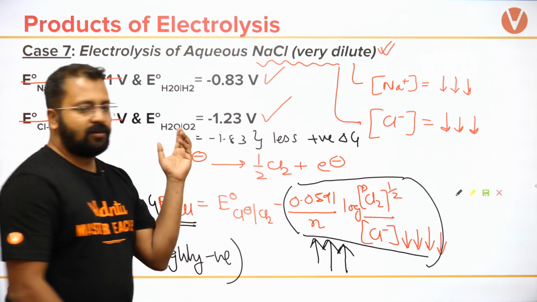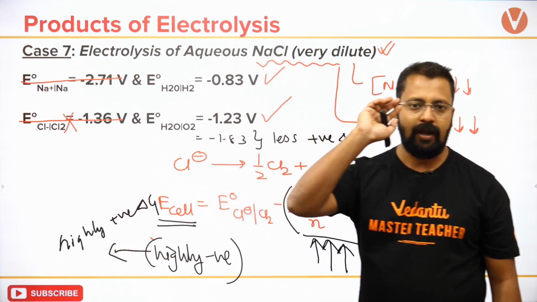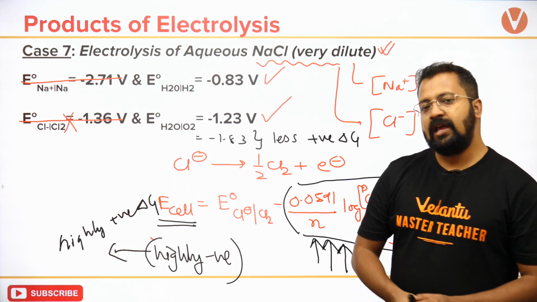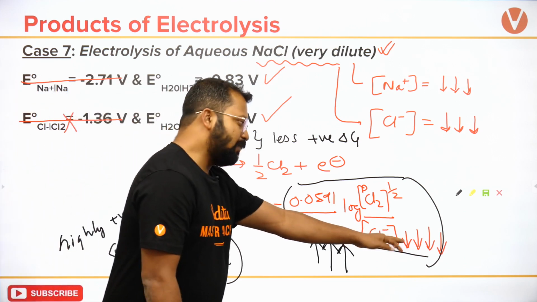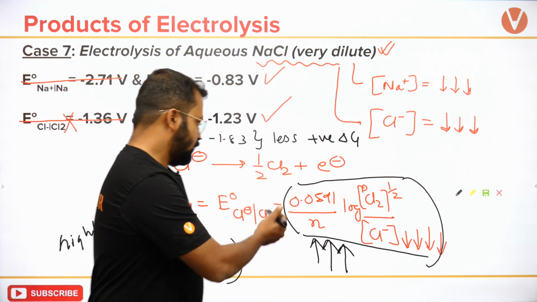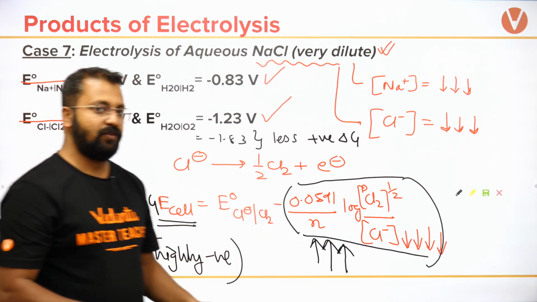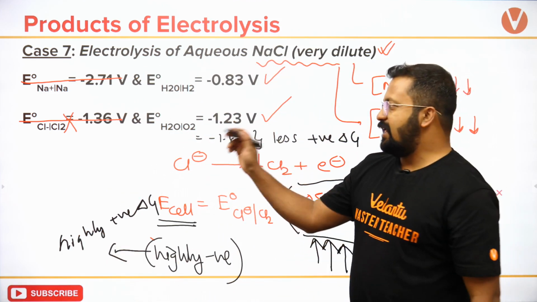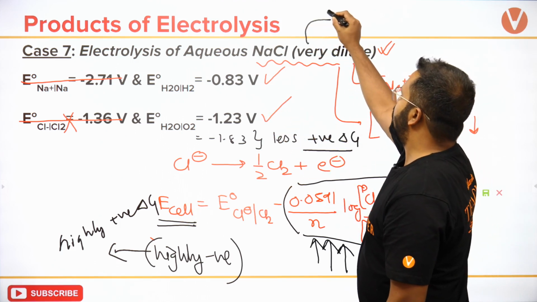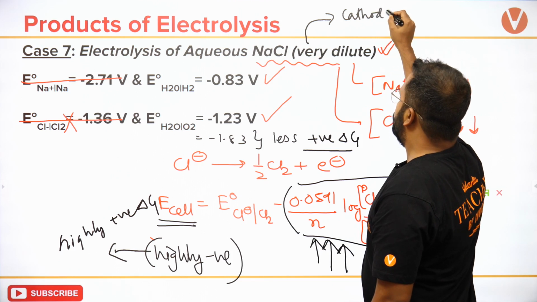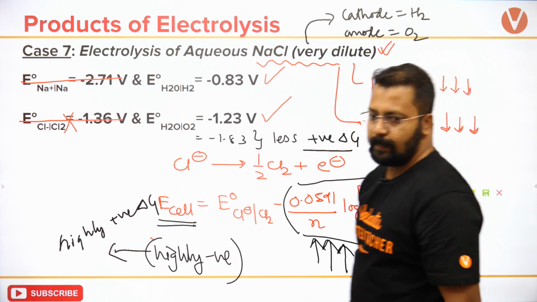If I take a very low concentration, ion availability is less, so oxygen is liberated. This is like the most common explanation. The other explanation comes from Nernst equation, that Cl minus is very less, so this value will be very large and E cell will be highly negative, delta G will be highly positive. Highly positive value तो यूज नहीं करते हैं हम, less positive value यूज करेंगे. So इसमें हमें क्या मिलेगा कैथोड पे? At cathode I will get hydrogen, at anode I will get oxygen. Clear?